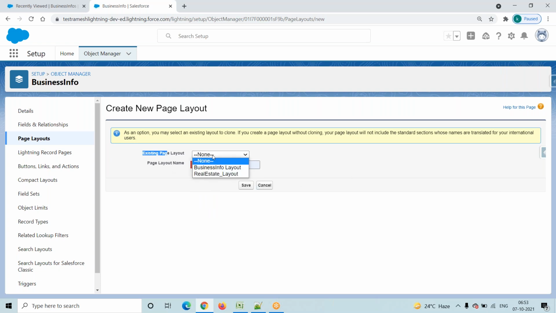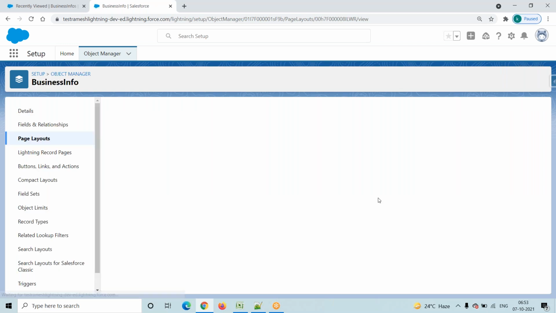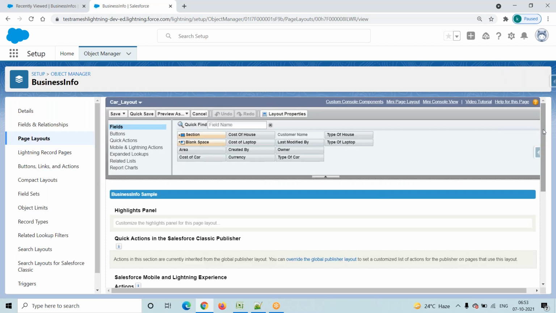See here, previously we selected the business info layout. This time I am not selecting anything. Just observe what the difference is. Click on the save button. Then what is the difference here?